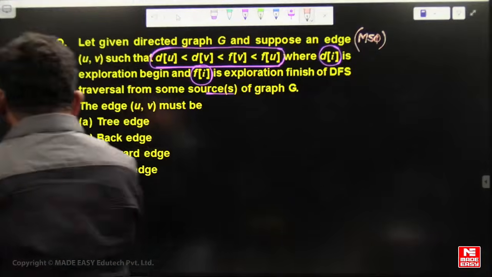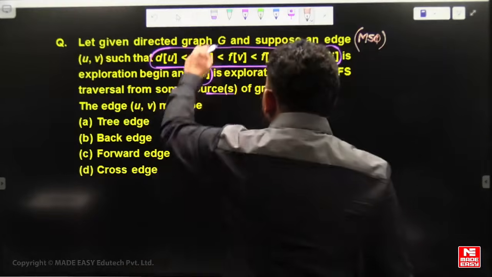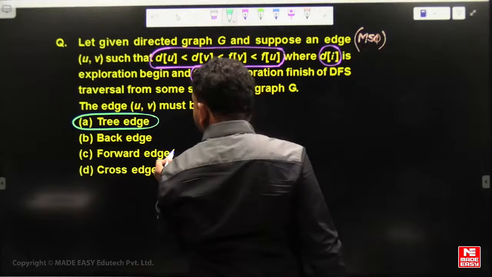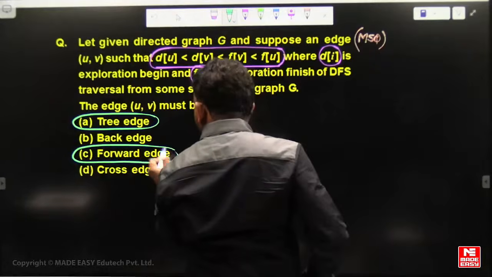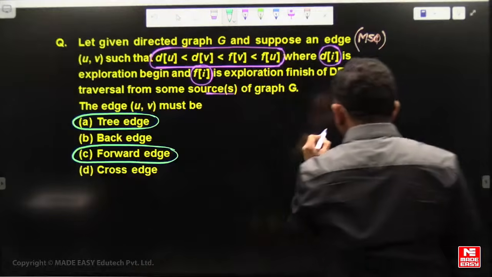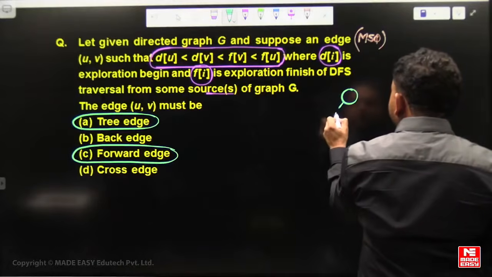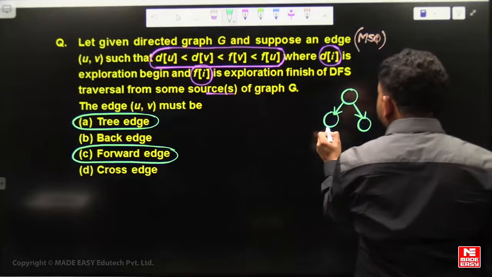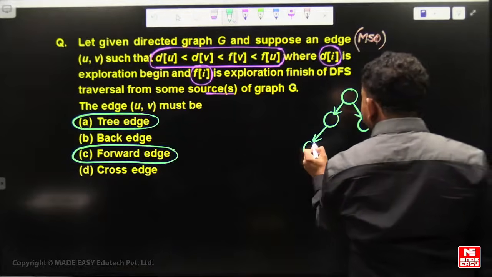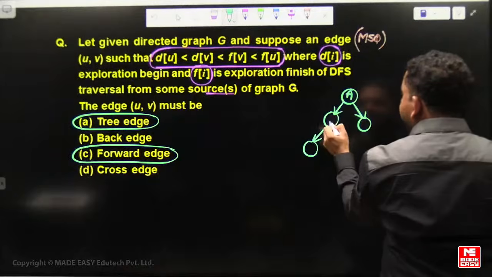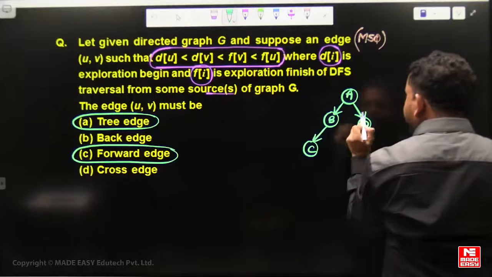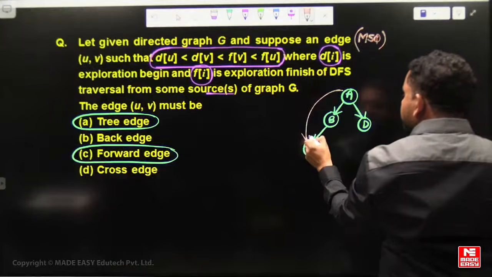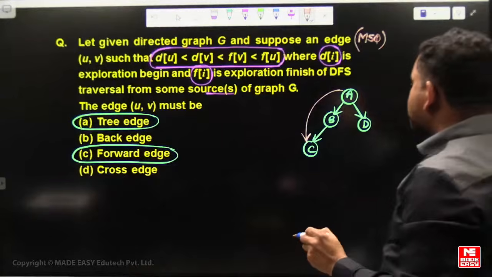Right. Okay. Not just forward edge, it can be tree edge also. For tree edge and forward edge, the sequences are the same. The exploration, finishing and ending order is the same for both. So in a DFS spanning tree, assume this is the DFS spanning tree of A, B, C, D. This forward edge sequence and tree edge sequence are both the same.